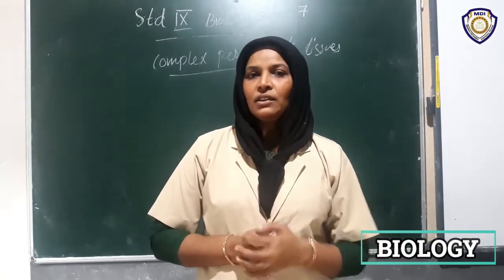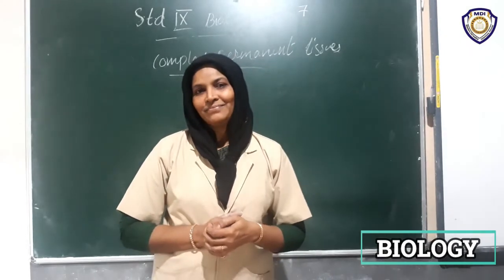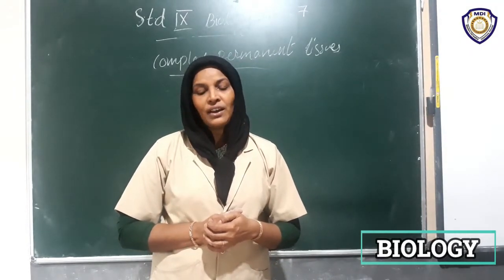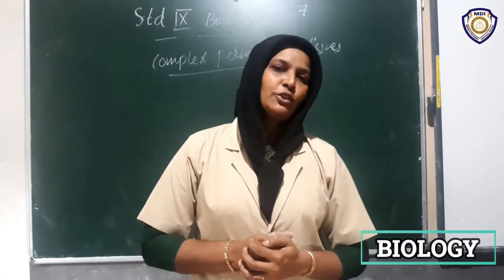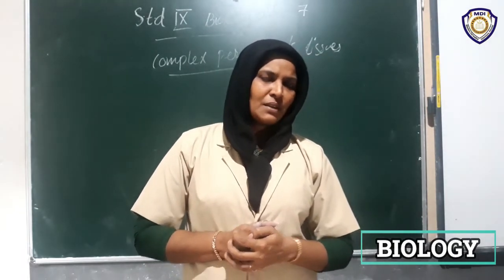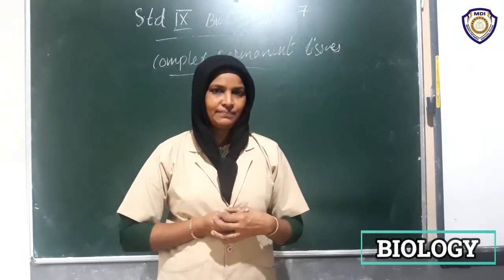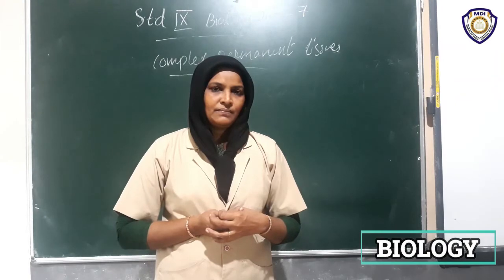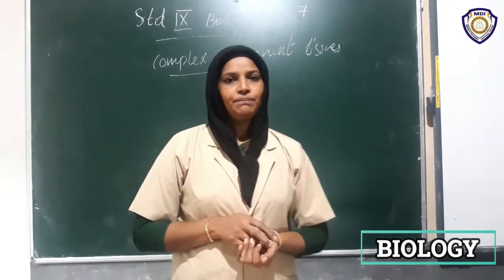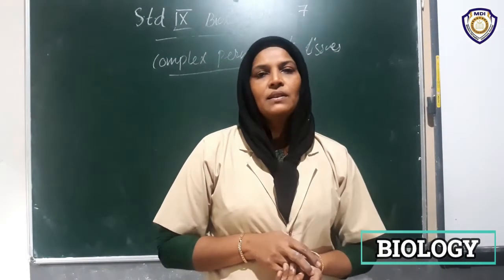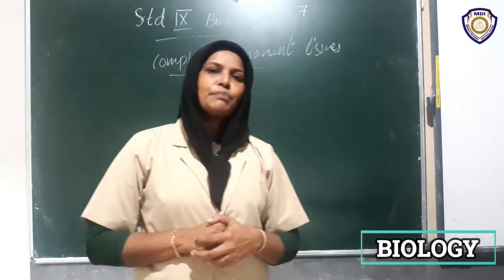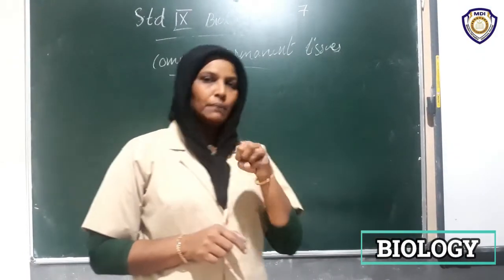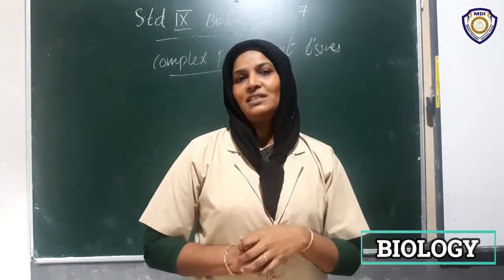If you study well, you have no problem. Okay. If I take the complex permanent tissues and make a comparative study, you have no difficulty. Okay? Yes. So complex permanent tissues are also permanent. They possess differentiation.